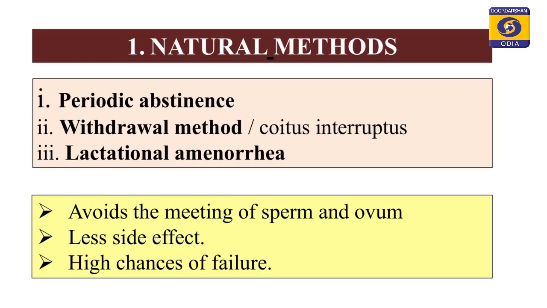Next is your withdrawal method or coitus interruptus. As the name suggests, withdrawal, we have to withdraw something, and interruptus means we are interrupting a particular phenomenon.